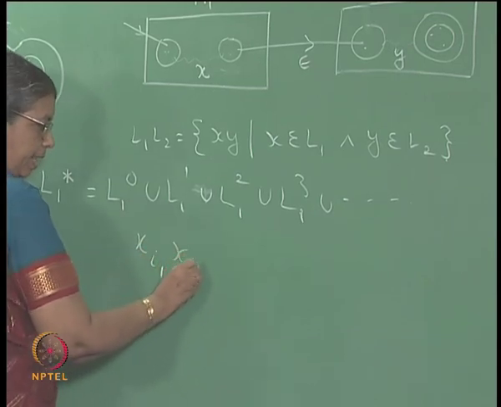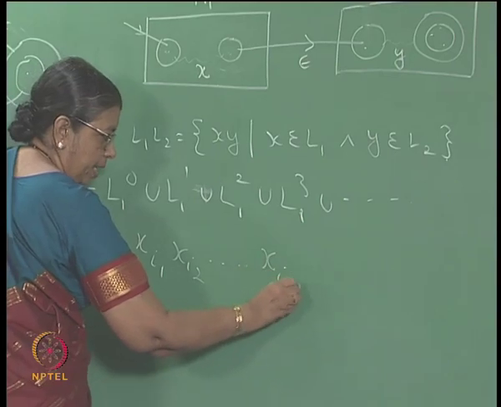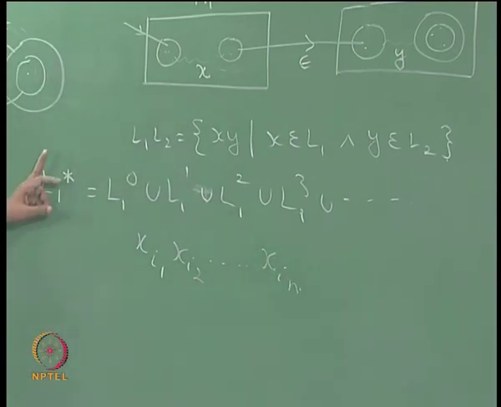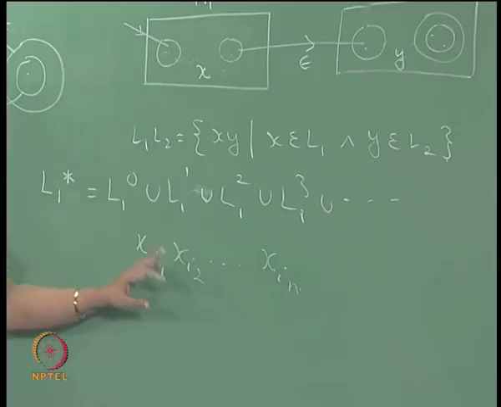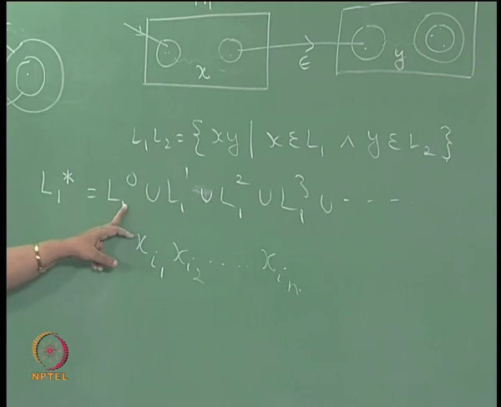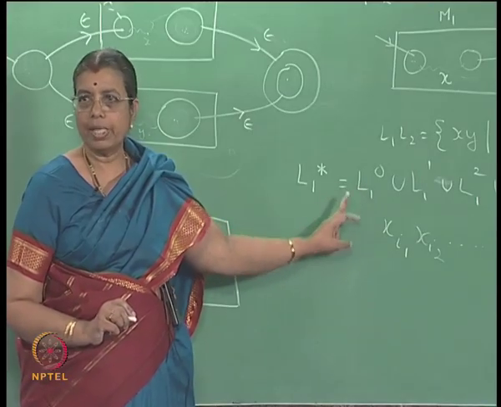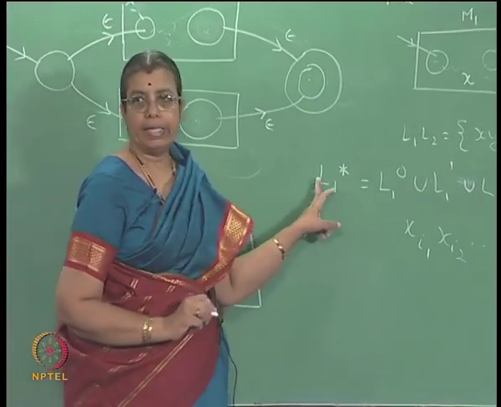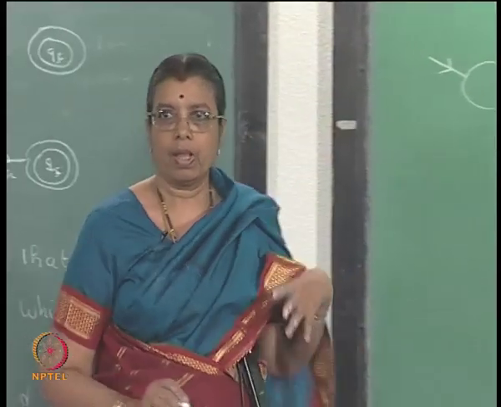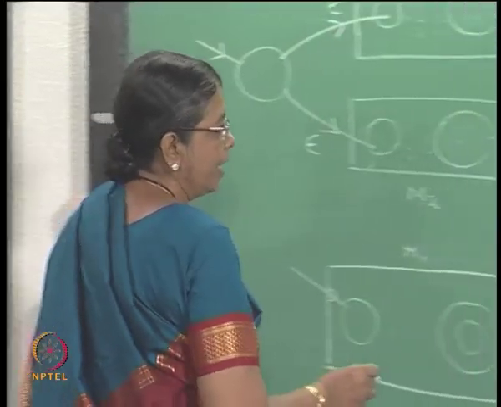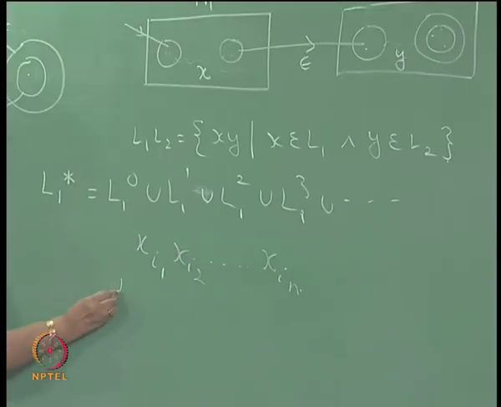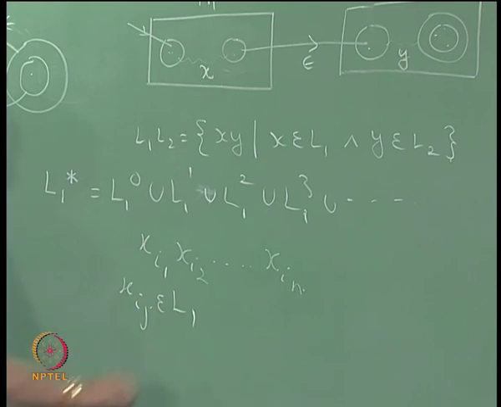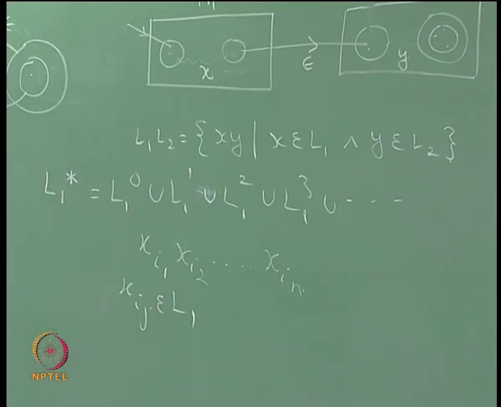xi1, xi2, xin. L1 star will consist of strings of the form xi1, xi2, xin, where each xi belongs to L1, and L1 0 represents just the empty string. So, the empty string will also be there in the language. L1 star will contain the empty string also. Okay. So, the set of strings which are present in L1 star will be of the form xi1, xi2, xin, where each xij belongs to L1, right.